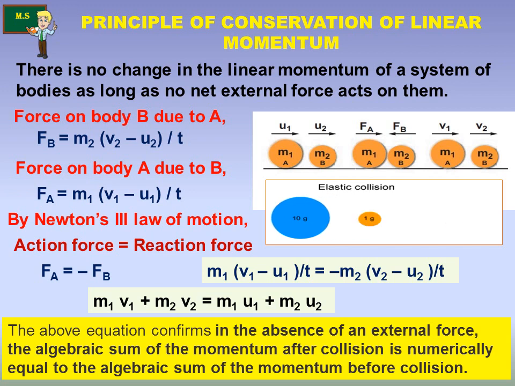You can see M1 V1 plus M2 V2 is after collision and M1 U1 plus M2 U2 is the algebraic sum of momentum before collision.